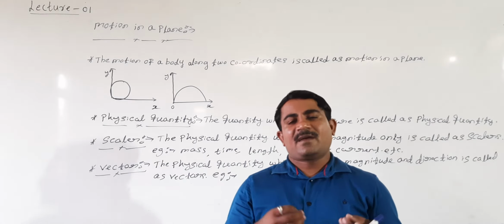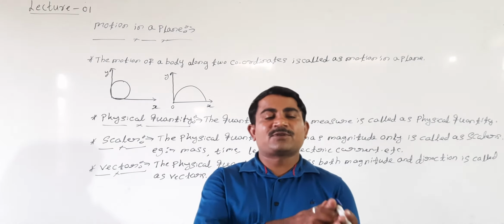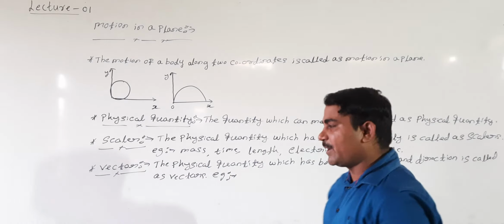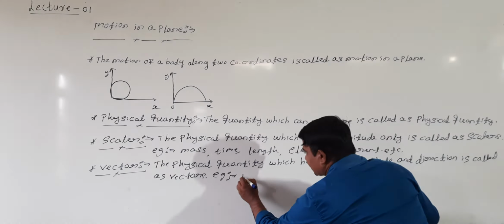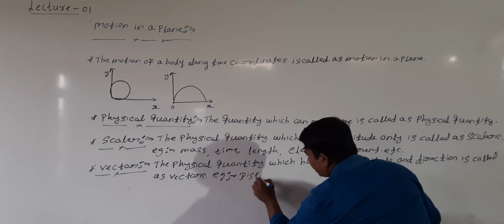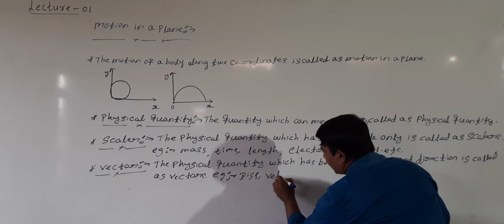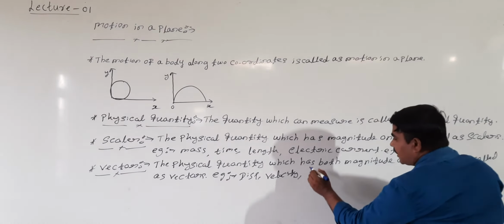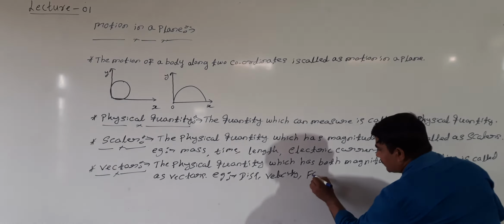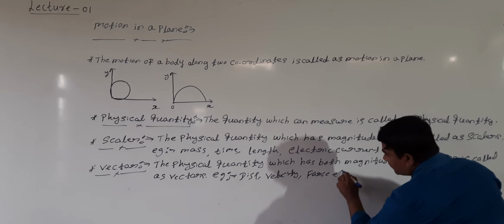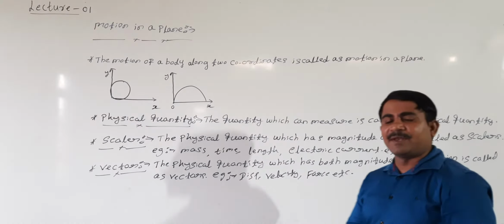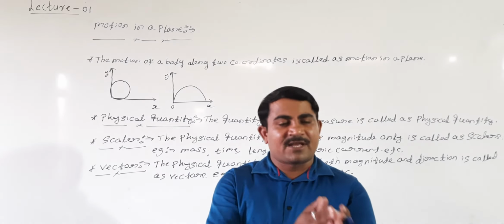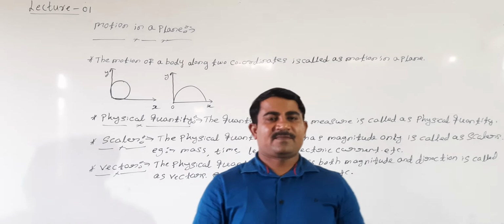Force is a vector quantity, etc. I mean, any physical quantity which has both magnitude and direction, that we are calling vector quantity.